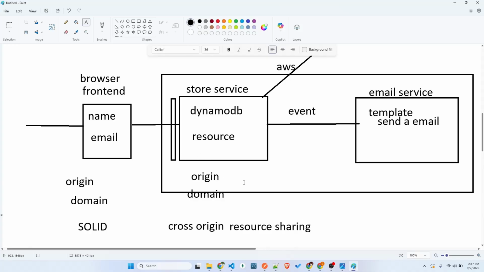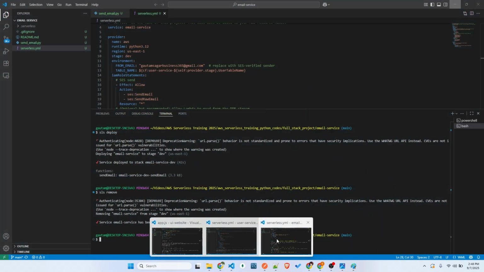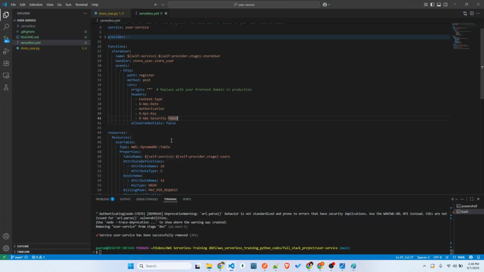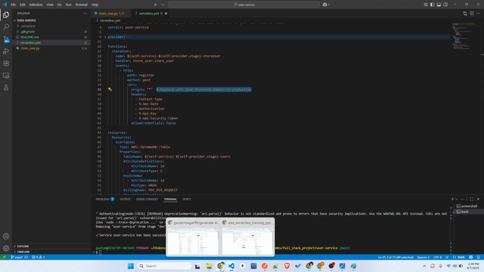So yeah, this is a good place to understand CORS. That's why I enabled CORS over this service. It will be sending all these headers, but you can just ignore them: content type, these all things, allow credentials false. You can just focus on the origin. I enabled all origins, but you can always replace this with the front end URL.